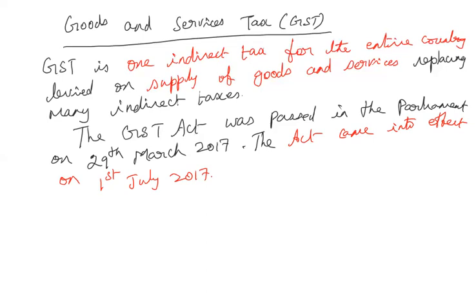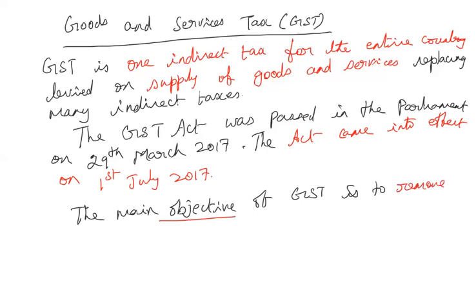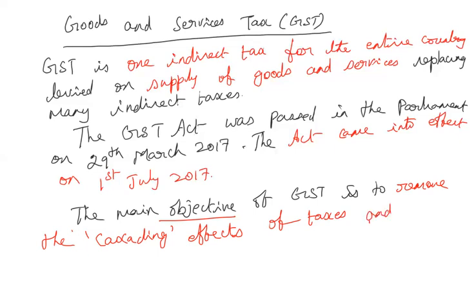Okay, the main objective of GST is to remove something called the cascading effect of taxes, and also to keep a check on all the unorganized sector.